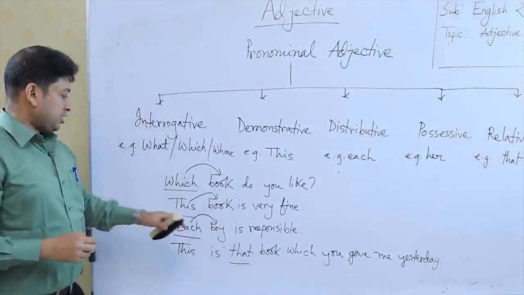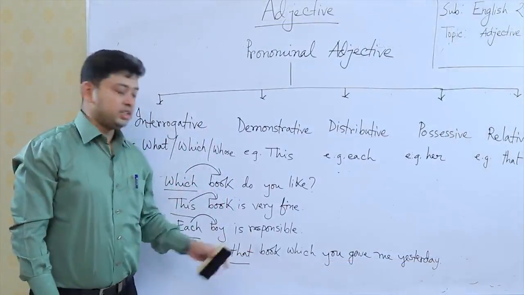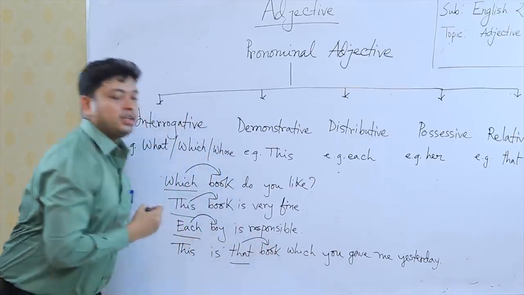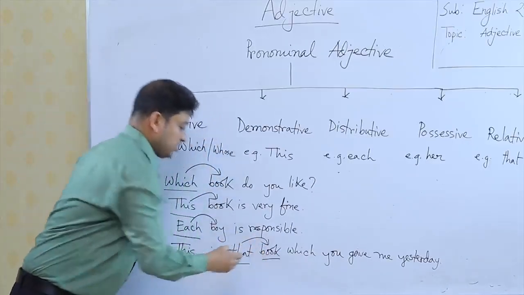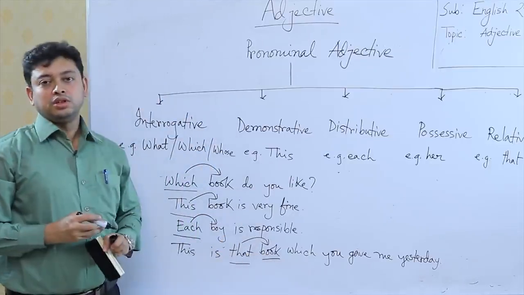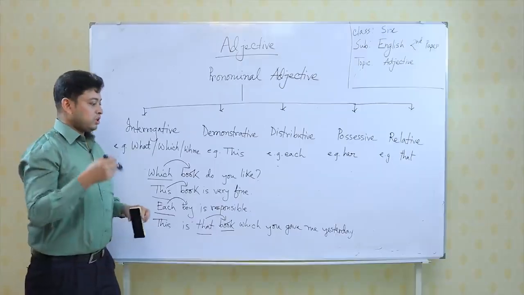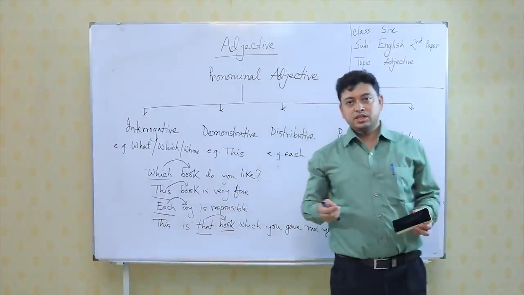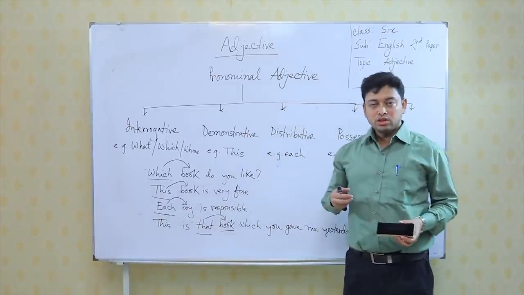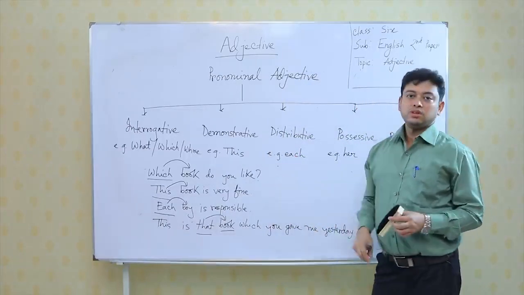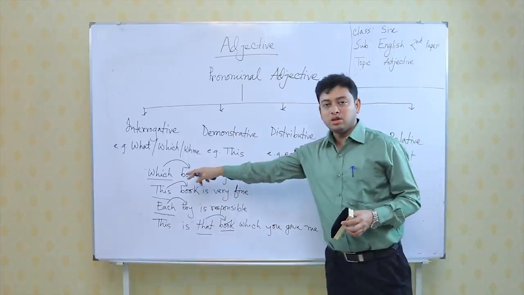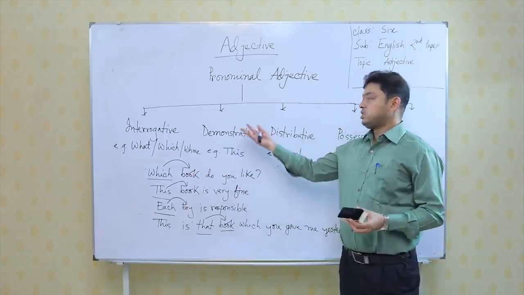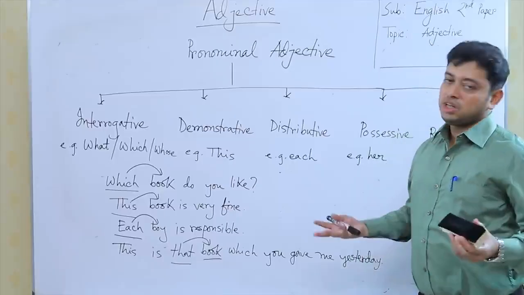So, here that is relating, but the problem is it is actually qualifying another noun. Book is the noun here. So, the name becomes relative adjective. So, the question is, if you write down relative adjective, the answer is correct. If you are confused what kind of name will be with this example, and if you can identify this is from a pronoun and the pronoun is acting as an adjective here, you can also write down this is a pronominal adjective. So, both answers are correct.